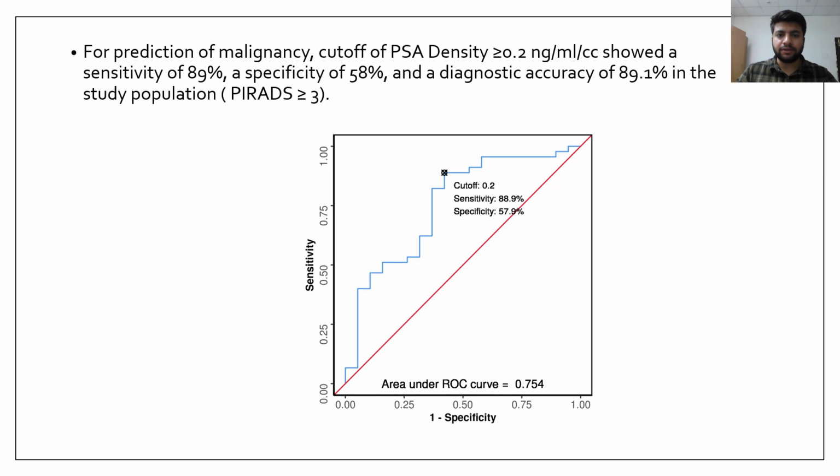For prediction of malignancy, the PSA density cutoff of more than 0.2 nanogram per ml per cc showed a sensitivity of 89%, a specificity of 58%, and a diagnostic accuracy of 89.1% in the study population, that is, with patients of PIRADS score more than or equal to 3.